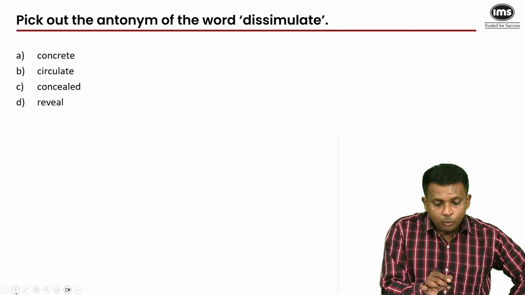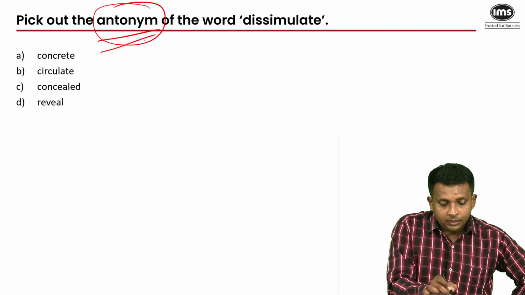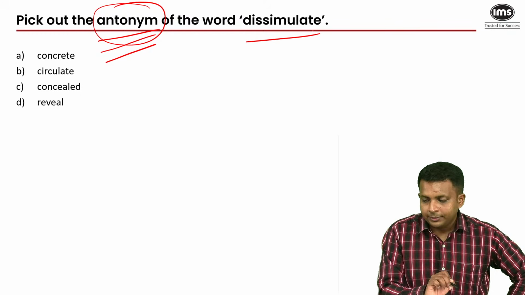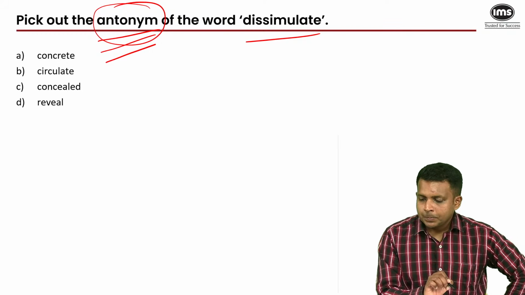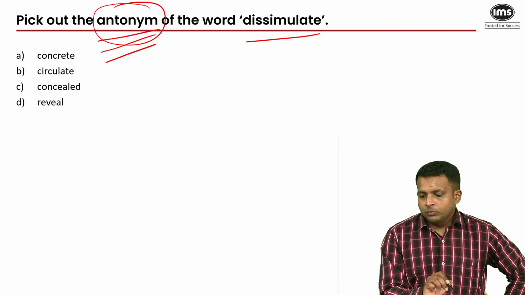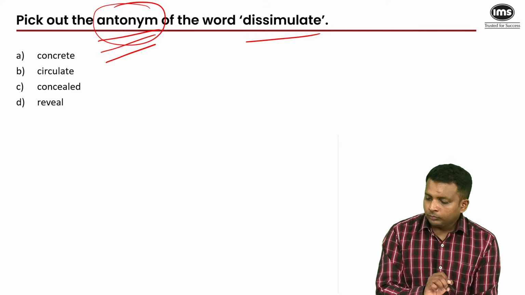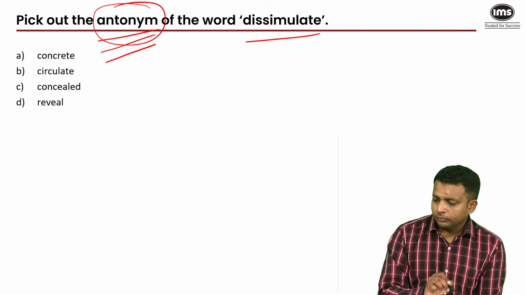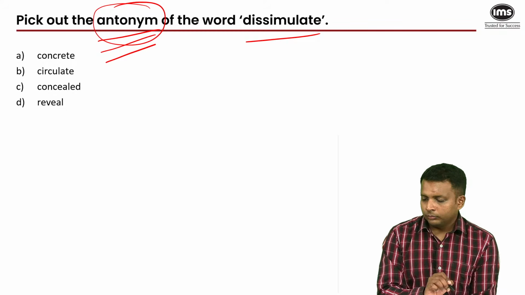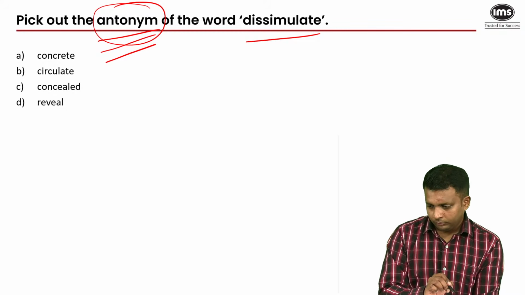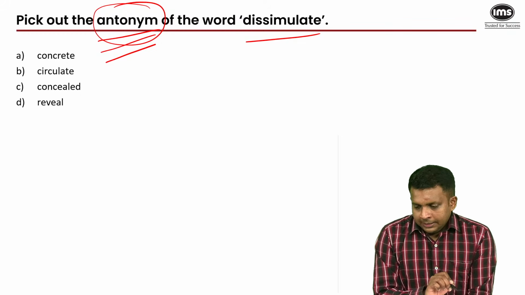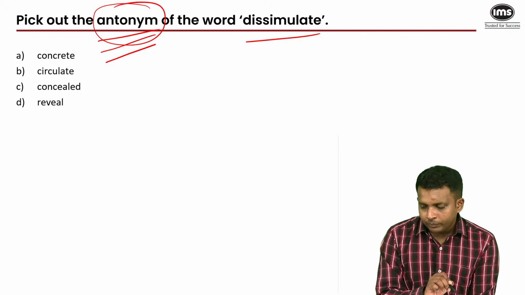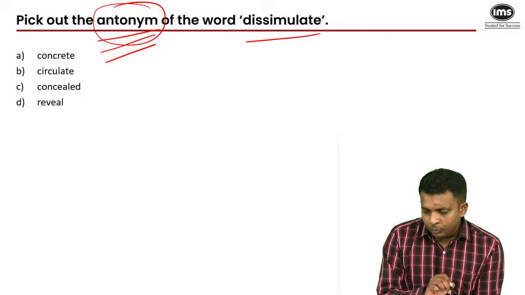Next, pick out the antonym of the word dissimulate. Now, that is a verb, dissimulate.